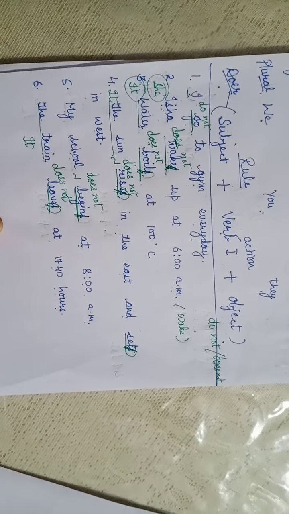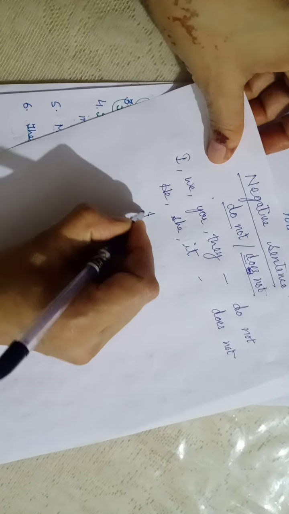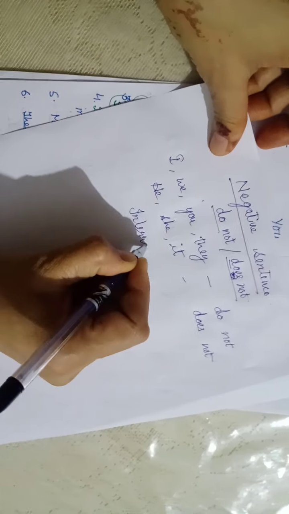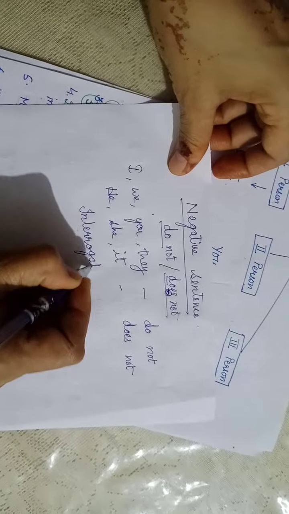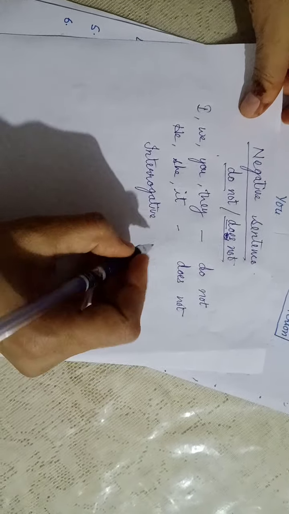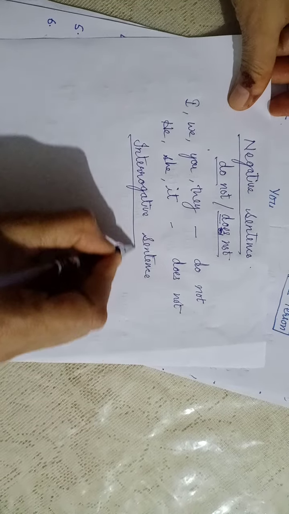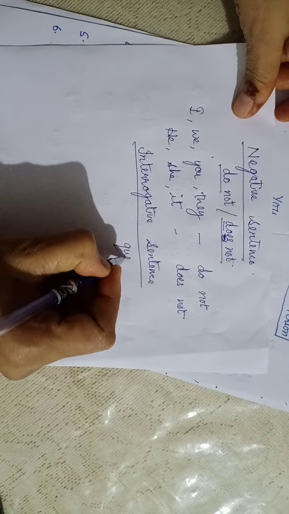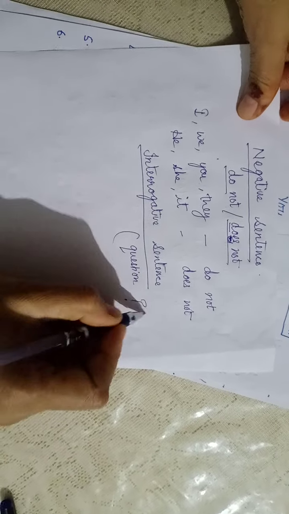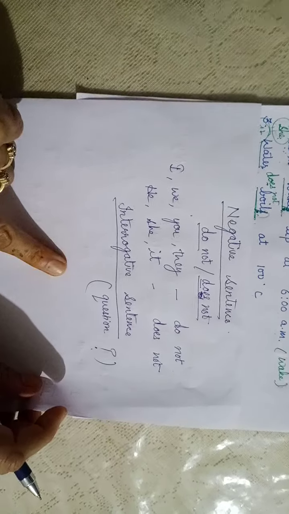Yes children, this is the negative form we have discussed. Now we will be discussing interrogative form. Can you tell me what is an interrogative sentence? Yes, interrogative sentence is a sentence where we ask a question. Right? We ask a question. Now we are going to convert these very sentences into interrogative.